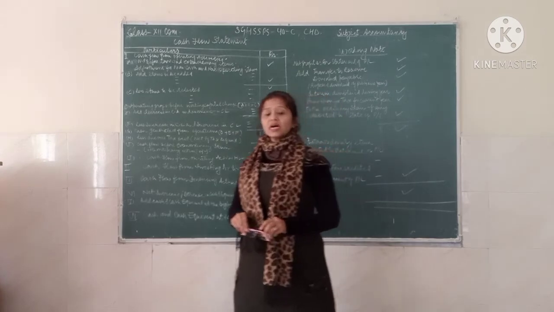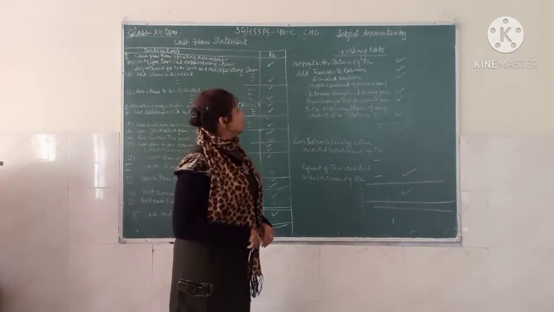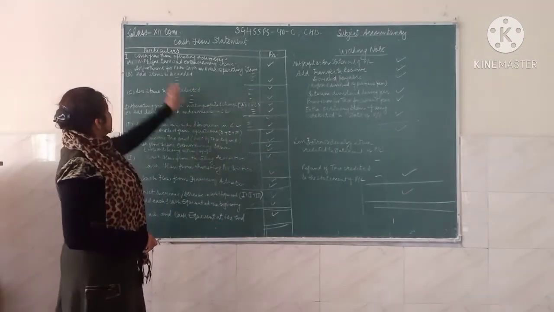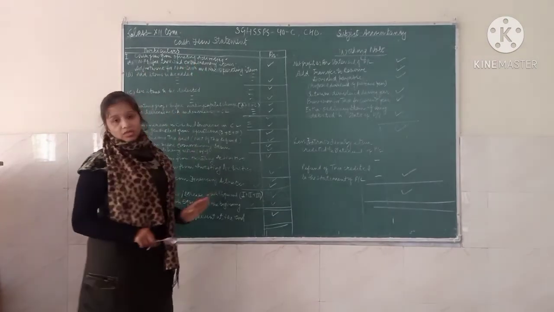So we have to take the profit. We have to start the cash flow statement with the net profit before tax and extraordinary items.